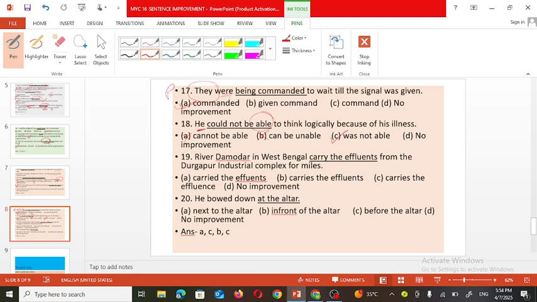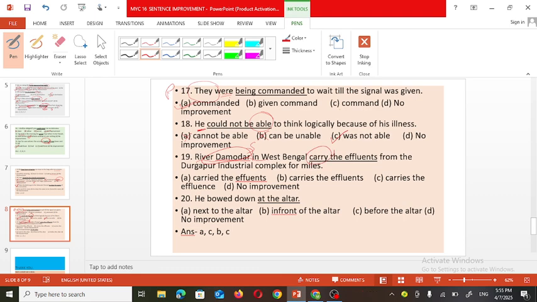Next one, River Damodar in the West Bengal carried the effluents from the Durgapur industrial complex for miles. So what is that river carrying? Water which contains chemicals from these industries. So carried the effluents, these words we need to replace. So what can be here? Here the subject is River Damodar, which is singular.